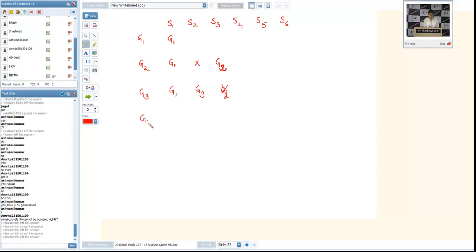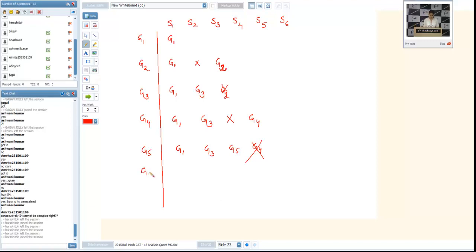Now suppose G4 is coming. Already the first two seats are occupied. He is leaving S3 and sitting at S4. Now suppose G5 is coming. G5 is sitting in between them. Then G4 will move out. Actually, we are trying to occupy all the consecutive chairs because in that case only you will get the maximum number of chairs occupied.